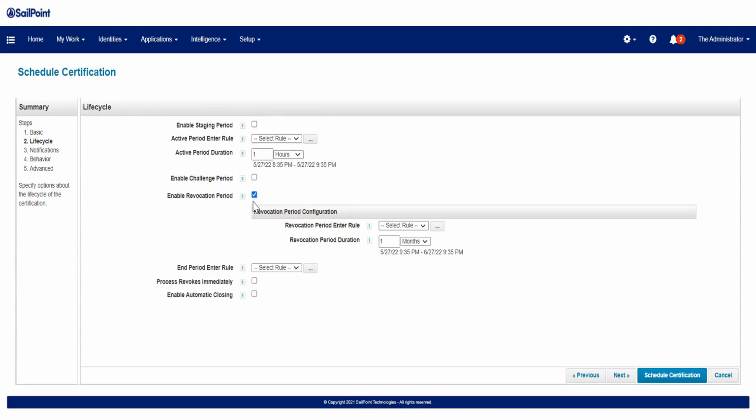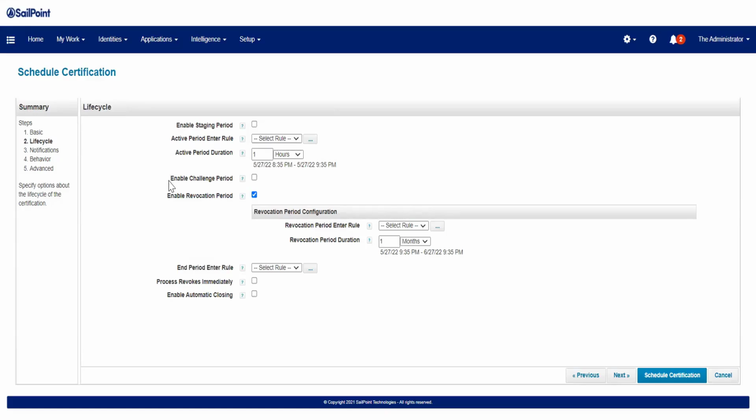Basically right now coming to this optional phase. What is enable challenge period, revocation period and end period? Okay, this phase. What is a staging period? I've explained, in the staging period, SailPoint will generate the data, but it will be in the disabled state. In the active period, SailPoint actually triggers the access review process in which the manager or the certifier needs to complete their access review.